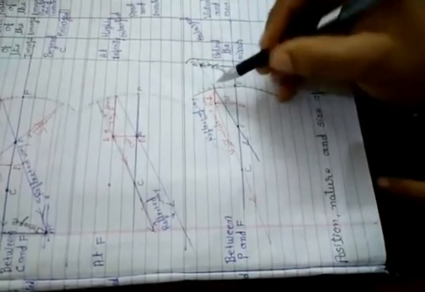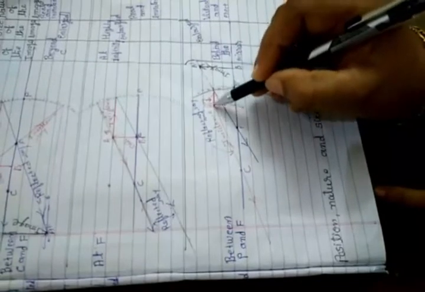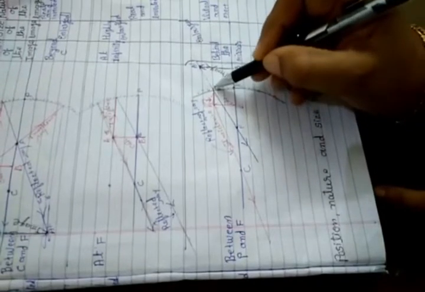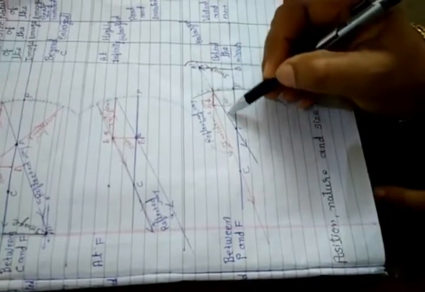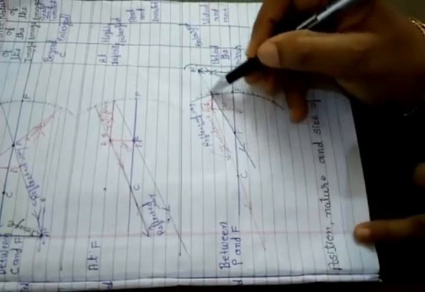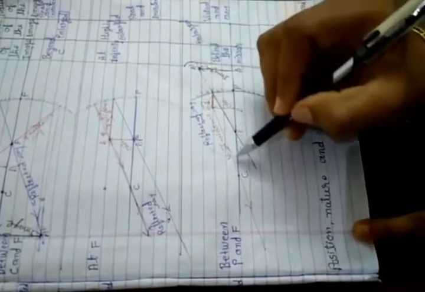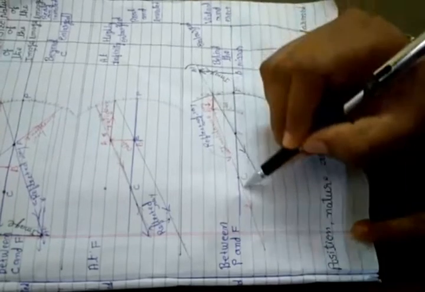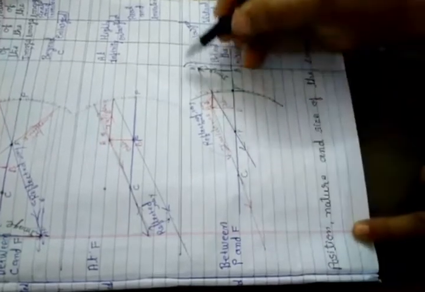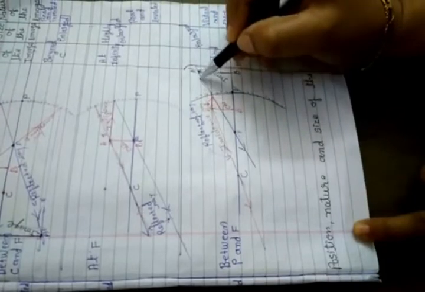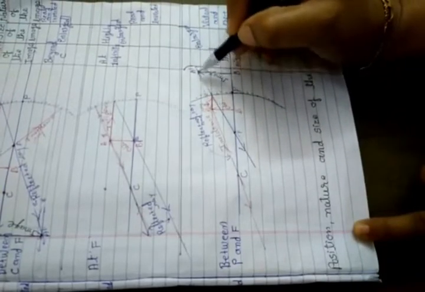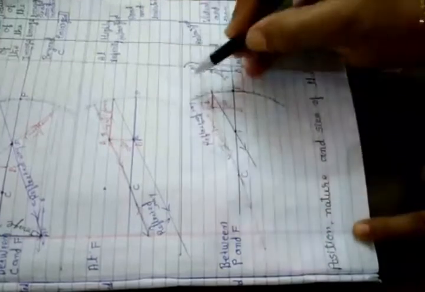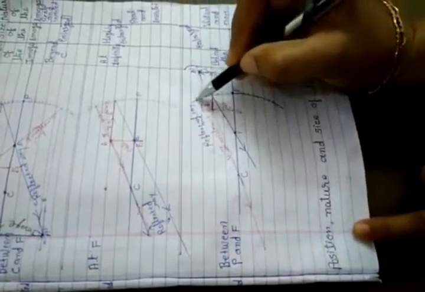AB is an object. This ray is an incident ray parallel to the principal axis. After reflection it goes through the focus point. When an incident ray passes through C, the center of curvature, after reflection it goes in the same direction. These two rays, the reflected rays, meet at the back side of the mirror.